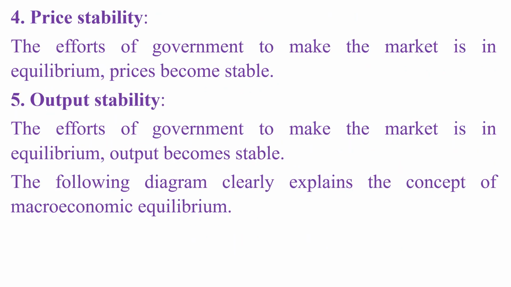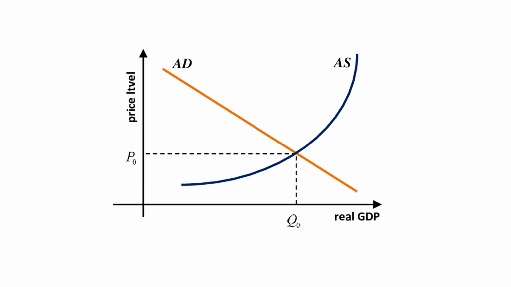4. Price stability. Through the efforts of government to keep the market in equilibrium, prices become stable. 5. Output stability. Through the efforts of government to keep the market in equilibrium, output becomes stable. The following diagram clearly explains the concept of macroeconomic equilibrium. The diagram is presented here.